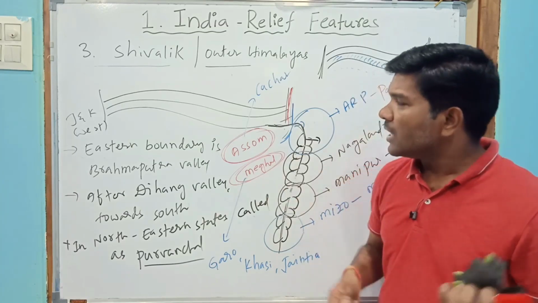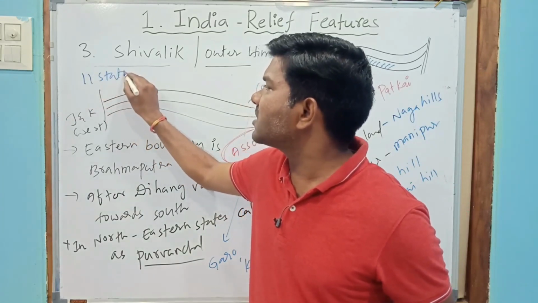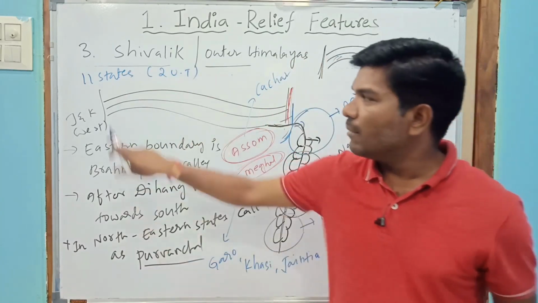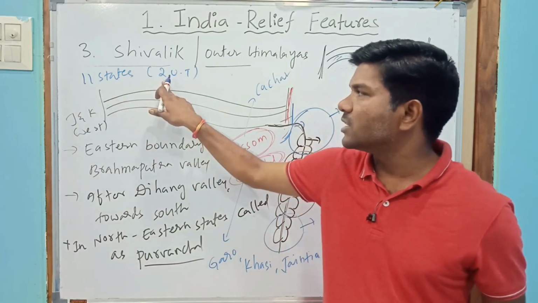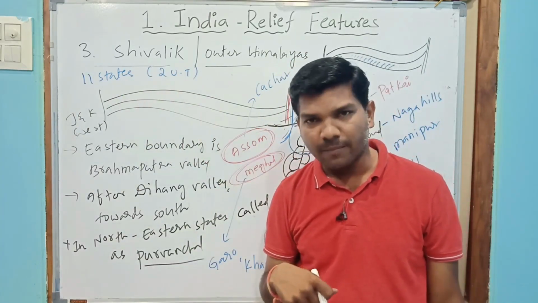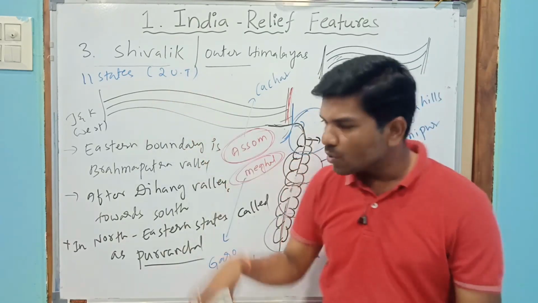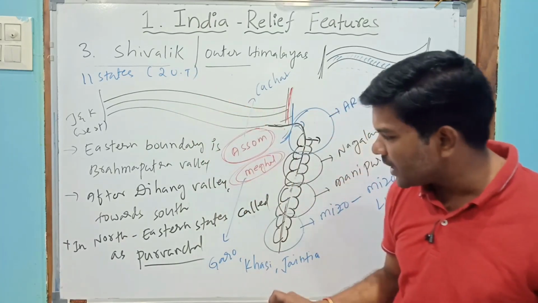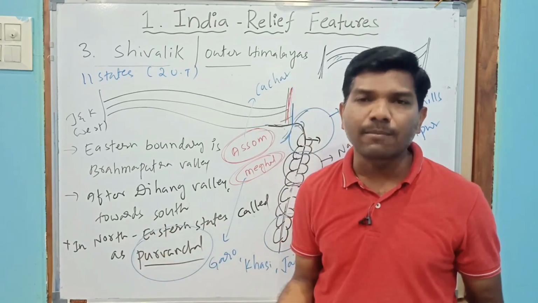So the Himalayas extend across 11 states and 2 union territories. What are the 2 UTs? Jammu Kashmir and Ladakh. So this is about the Shivaliks. Children, I repeat, Purvanchal is locally called by different names.